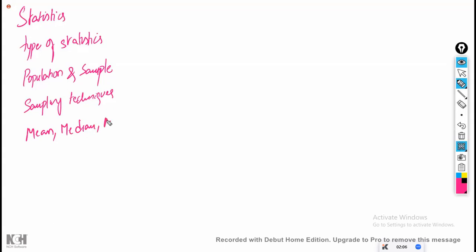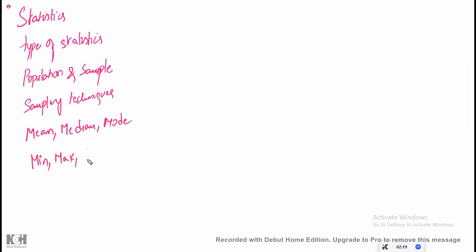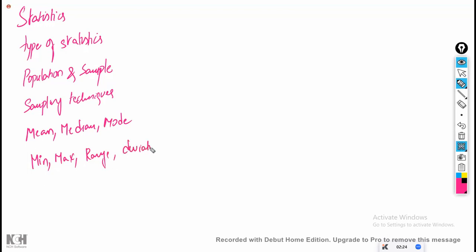These 3 of them are called measures of central tendency, or the first business moment, right? Similarly, we have discussed the minimum value, maximum value, range value, and deviation, mean absolute deviation, mean square deviation, which is also called variance, and standard deviation, which is the square root of variance.